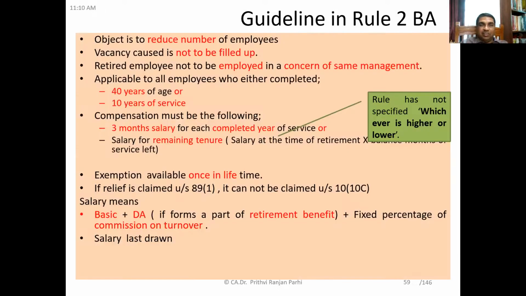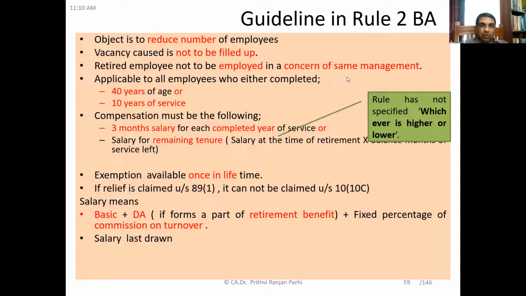Second thing is that we need to understand what that guideline is. Entire guideline I am not showing you, but by referring to Rule 2BA, these are the important points of that guideline. The objective of the scheme should be to reduce the number of employees, and the vacancy caused should not be filled up. That means there should be a real reduction in the number of employees. The retired employees are not to be employed in a concern of the same management. They should not be re-employed.